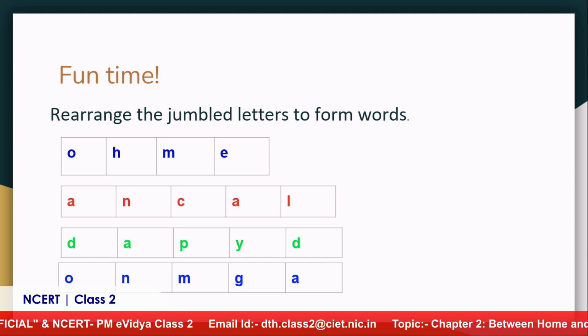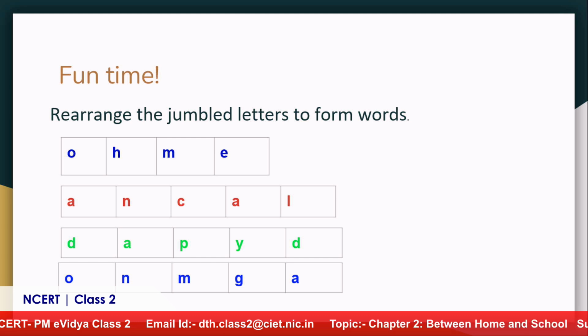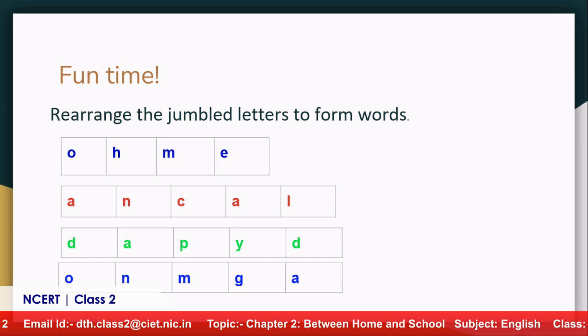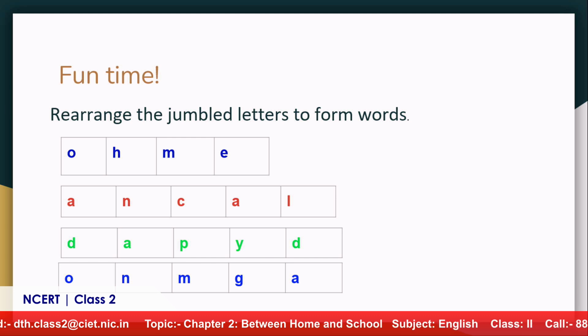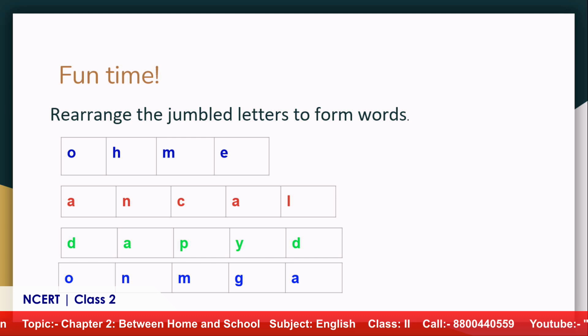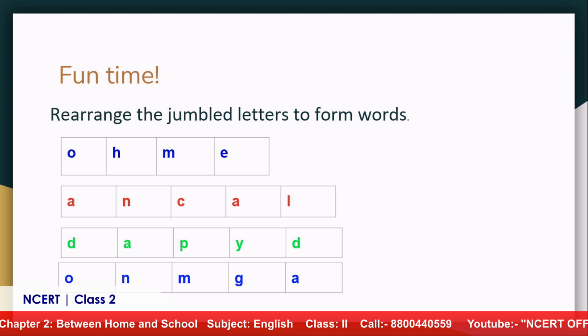It seems interesting, ma'am, for me also. Is that so? So let me challenge you. If you are able to unjumble these words, try to come up with the first one. What is the first one? If I guess, ma'am, it will be home. Yes, home. Great. Right?